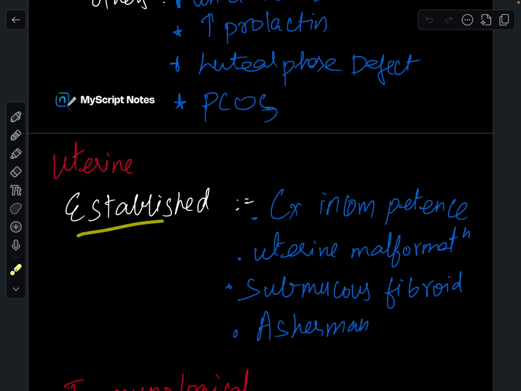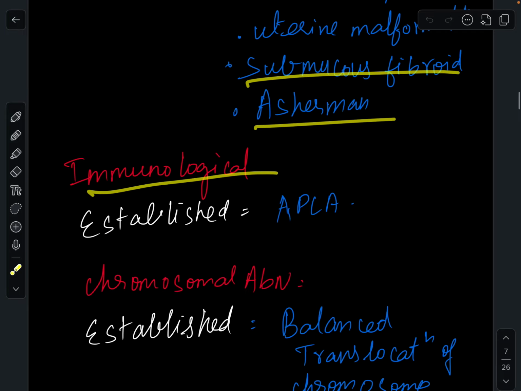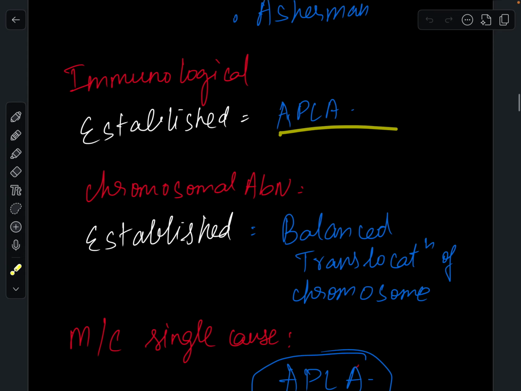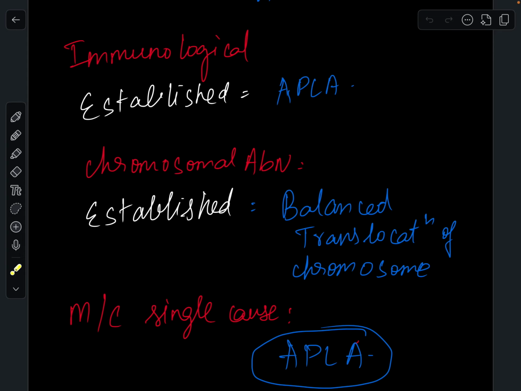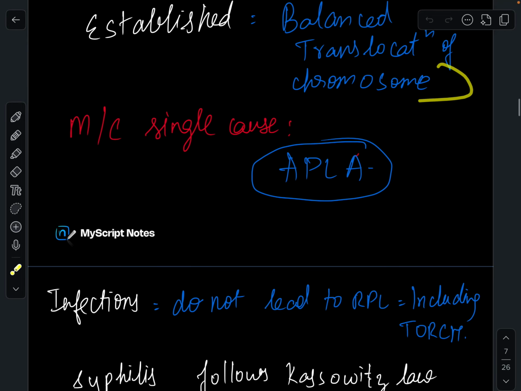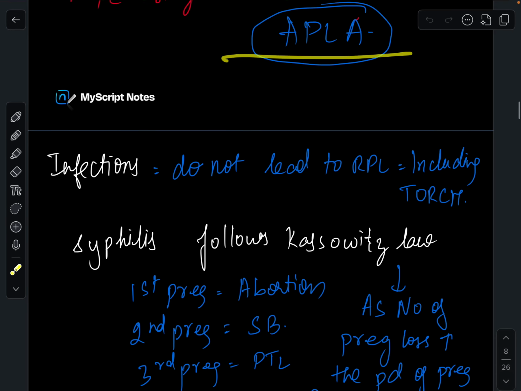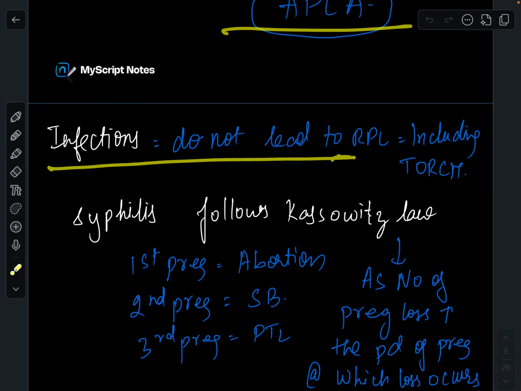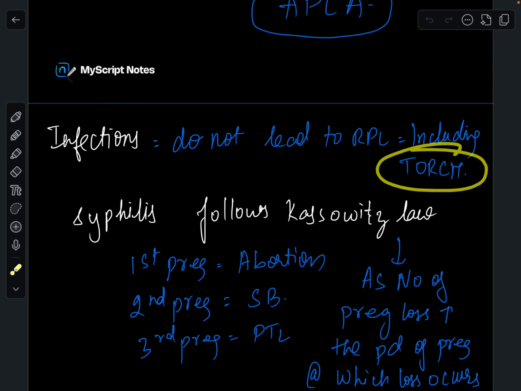Coming to the uterine established causes: cervical incompetence, uterine malformation, submucous fibroid, Asherman syndrome. Immunological established cause: APLA. Chromosome abnormality established cause: balanced translocation of chromosome. Most common single cause: APLA. Infections, including TORCH, do not lead to recurrent pregnancy loss.